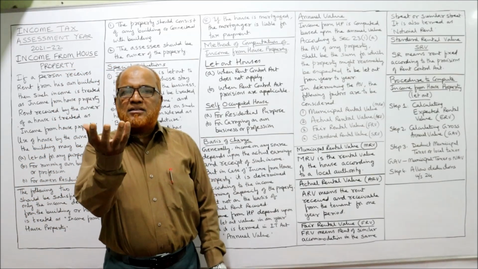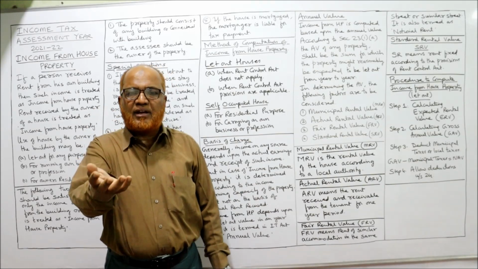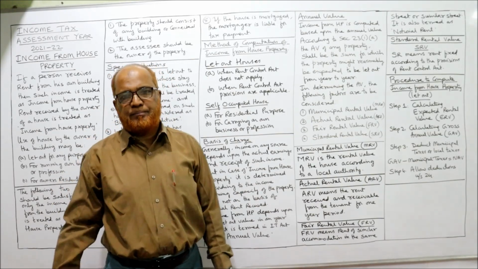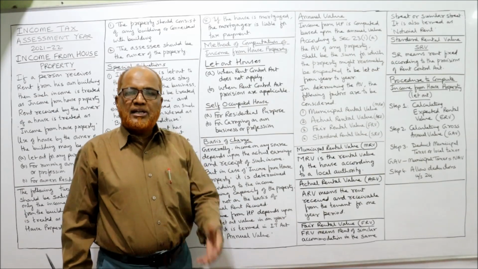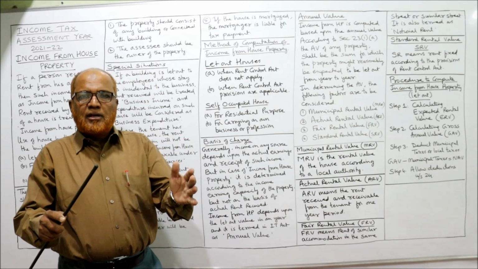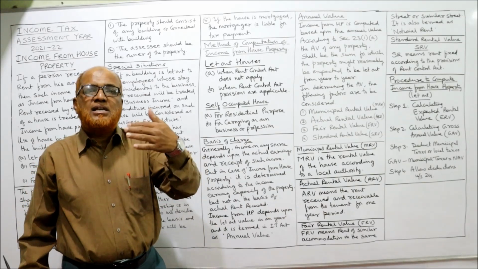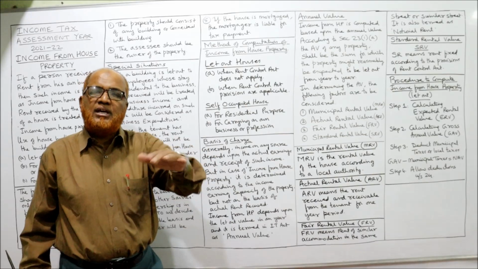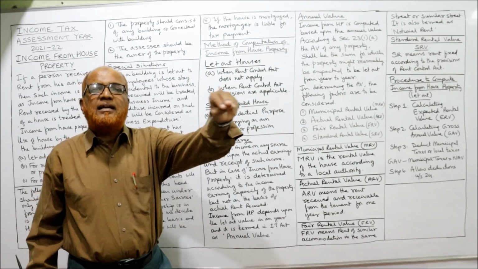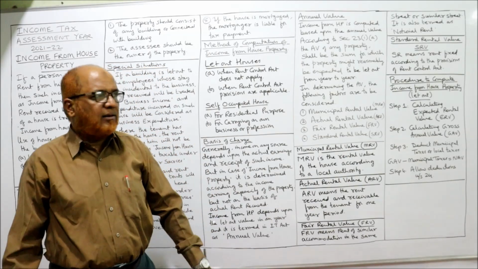What is the expected sum of money which can be received year after year by letting out that property? That is called annual value. Suppose you are having a property, what is the expected sum of money which you may reasonably be expected to receive year after year if you let out that property? That is called annual value.